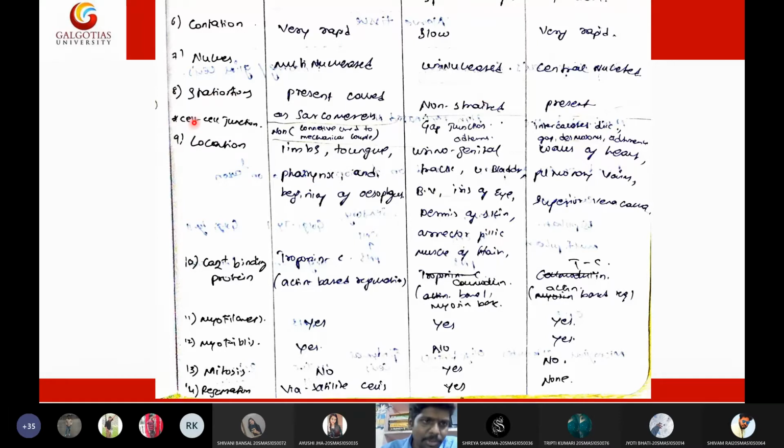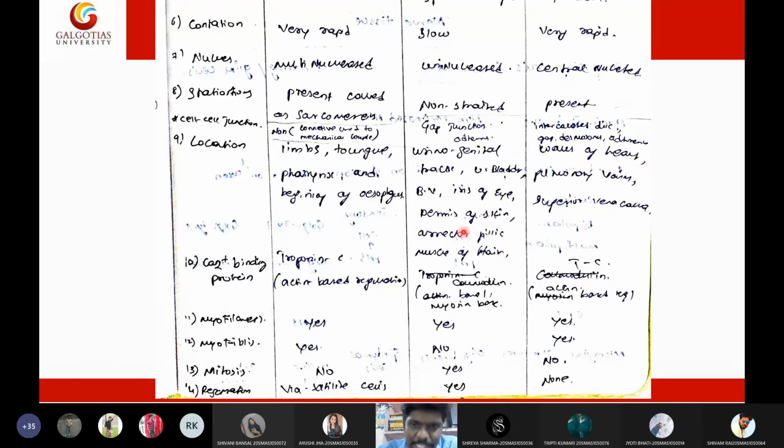Then you can leave the 9th and 10th points. Okay, the 9th point is location. Coming to the location, skeletal muscle is present in the limbs, tongue, pharynx, and beginning of the esophagus, whereas smooth muscle will be present in the blood vessels, iris of the eye, dermis of the skin, erector pili muscle of the hair, urinary bladder, and urogenital tract. All these areas will have smooth muscle.